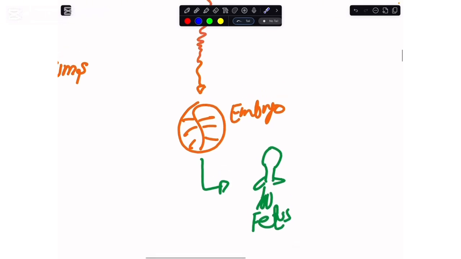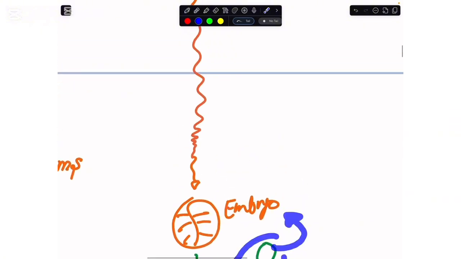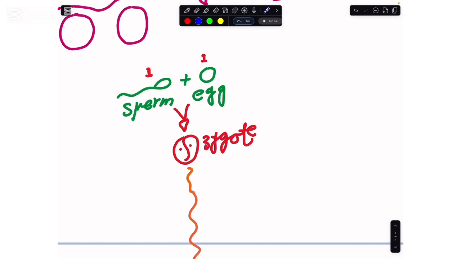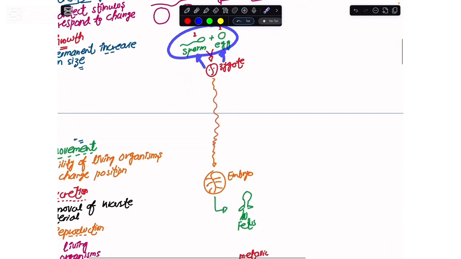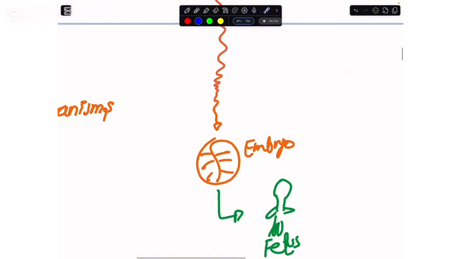So there is no going back. The fetus cannot revert back to the embryo, the embryo cannot revert back to the zygote, and we cannot even go back to where we originated. So here we see that there is a permanent increase in the size of an organism. Why am I saying permanent? Because we can't revert back to what we were initially and what we have become now. So there is no going back, and this permanent increase in the size of the organism is what people refer to as growth.